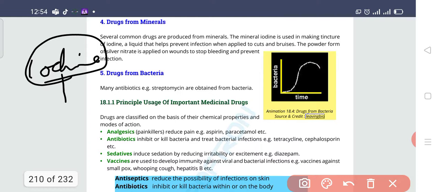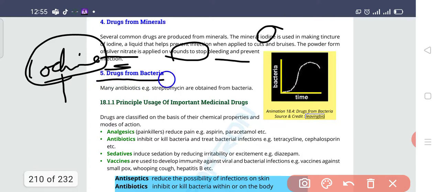Whenever you get injured, it is said to put on the wound powder. This is basically a powder that contains silver nitrate, and it helps when applied on the wound to stop the bleeding or to prevent infection. So you have come to know about iodine, and there is bromine also, as I told you before, that is used in the pyridine. Maybe you have learned those kinds of chemicals. So this is also very much important.